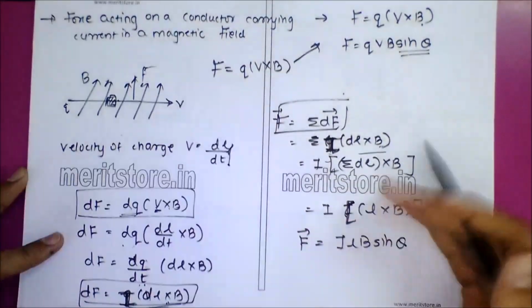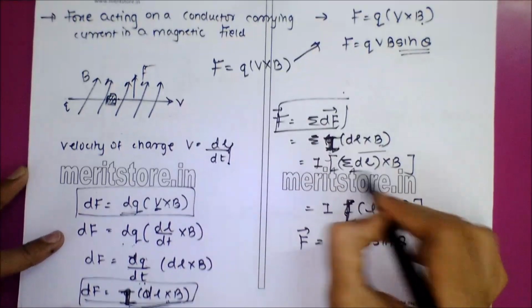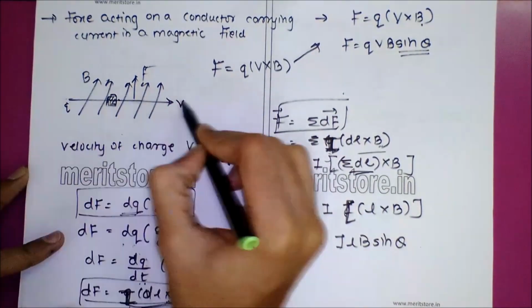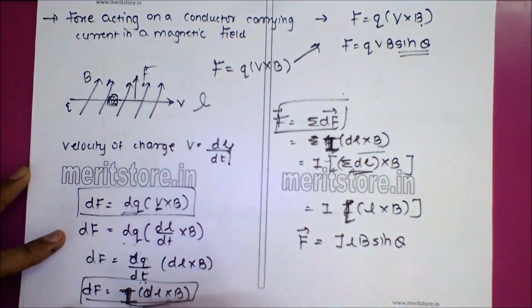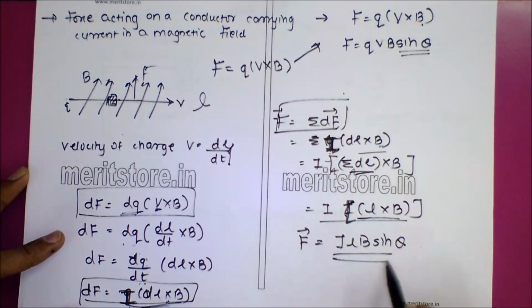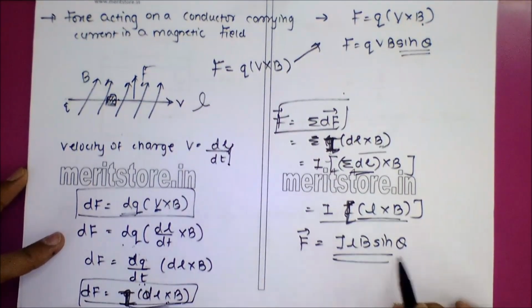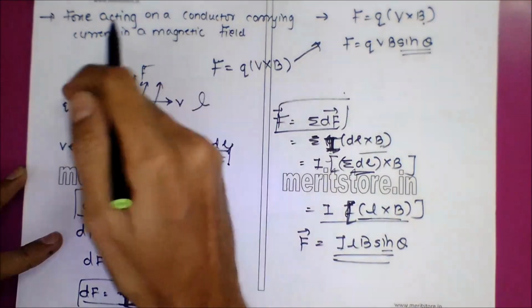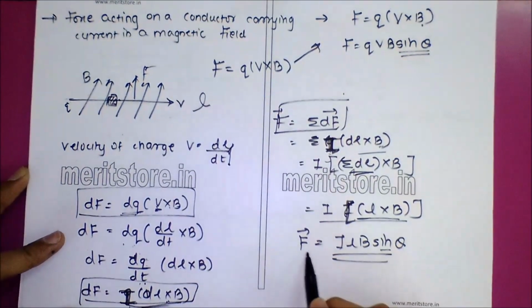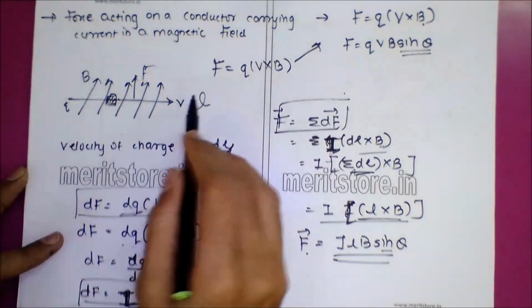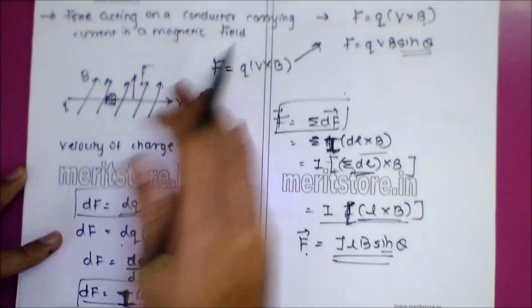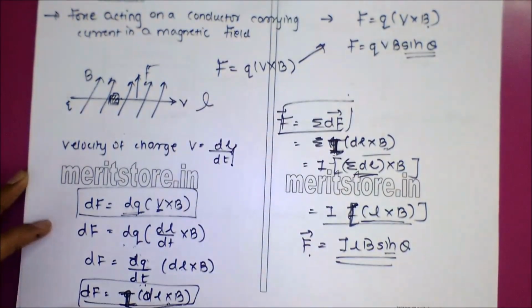B, the magnetic field, will also not change, so it also comes out. The sum of the dl will be the total length L. So this becomes your formula I L B sine theta, where theta is the angle which the conductor makes with the magnetic field. That much force is experienced by a current-carrying conductor when it is in the magnetic field.